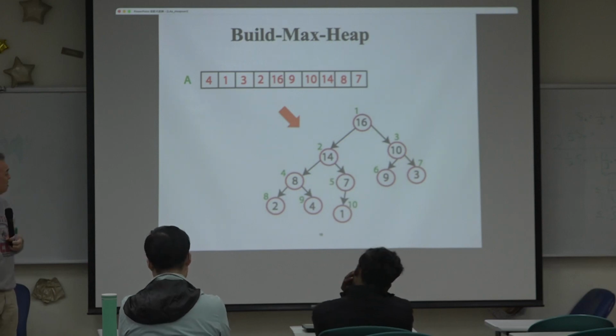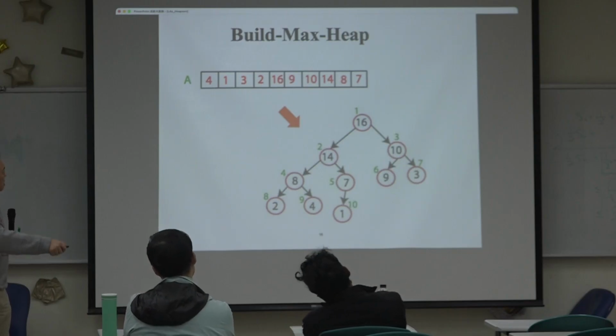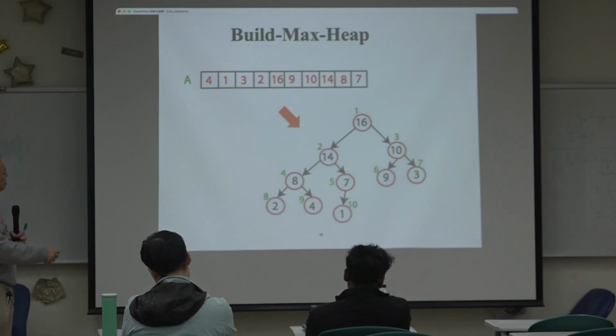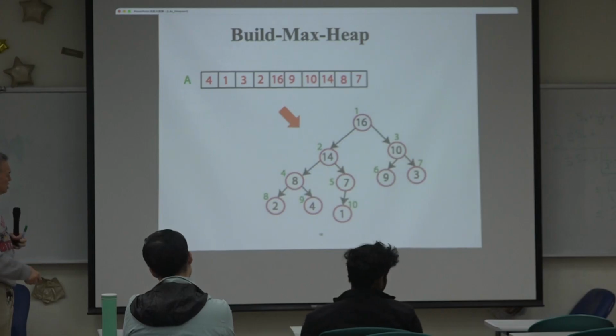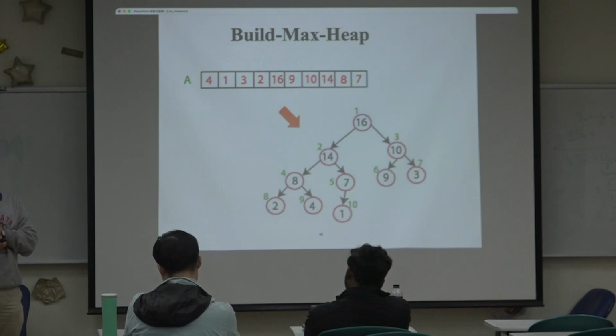Because after you finish building the max heap, you can see that it is still not sorted: 16, 14, 10, 8, 7, 9, 3, 2, 4, 1. The only thing you are guaranteed is that the biggest value appears at the root.